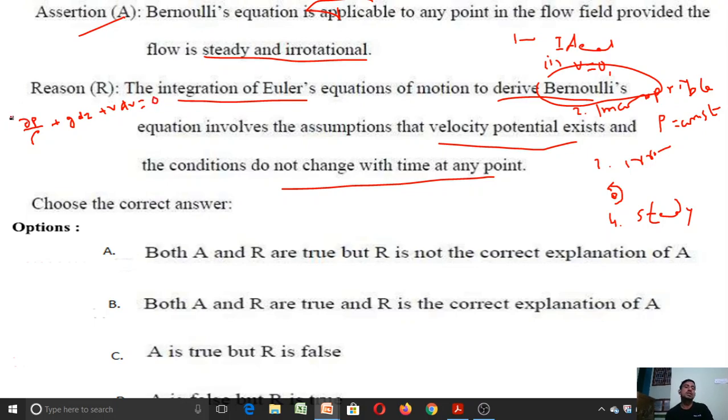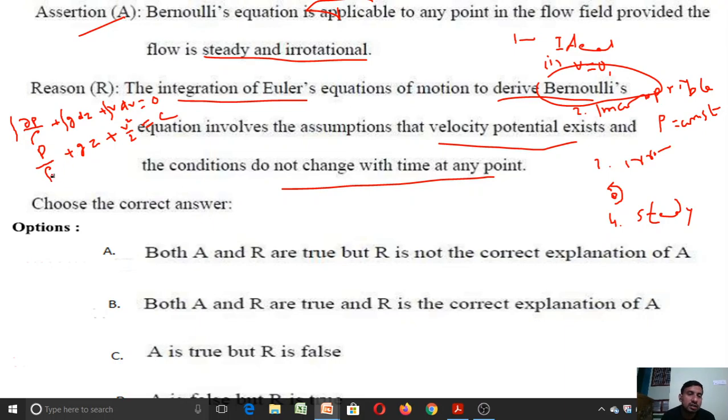If we integrate this equation, we will get Bernoulli's equation. Integration of dp is p, and here rho is constant, it remains the same in the denominator, and g is constant, and integration of dz is z, right? And integration of v into dv is v square by 2, is equal to the integration of 0, which is some constant.